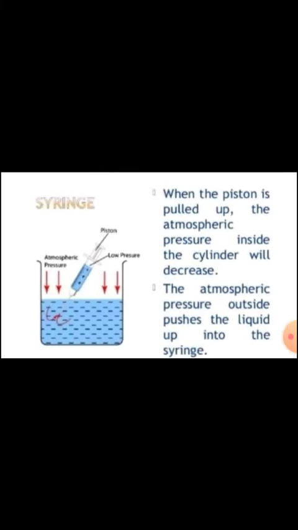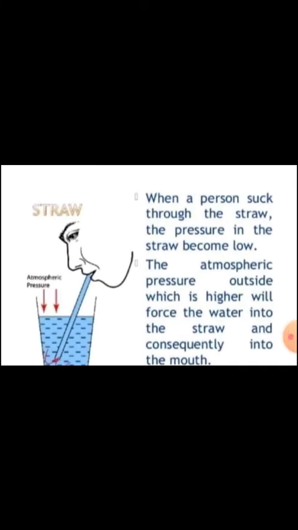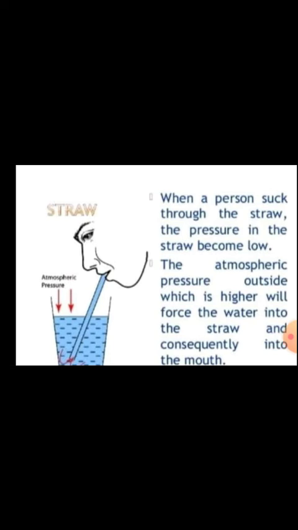The second thing we see here is the use of the straw. When a person sucks through the straw, the pressure in the straw becomes low because the air is removed from the straw. But the atmospheric pressure outside, which is higher, forces the water into the straw and consequently into the mouth.